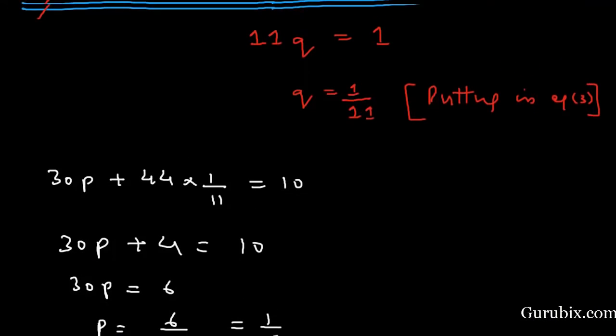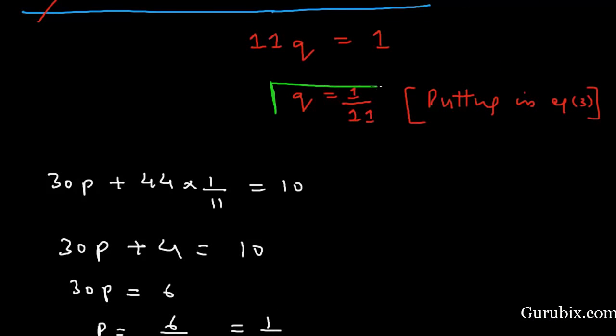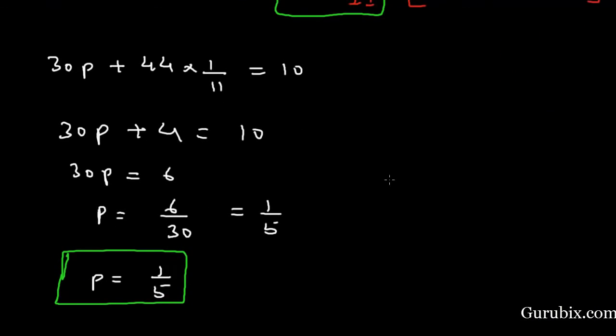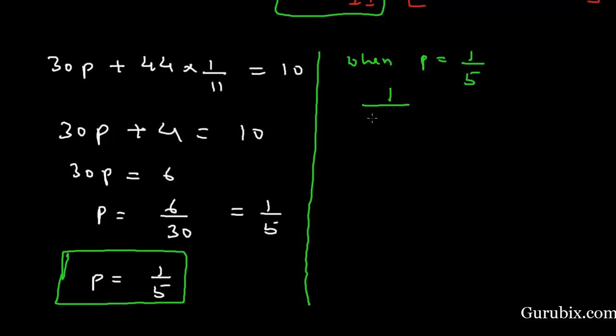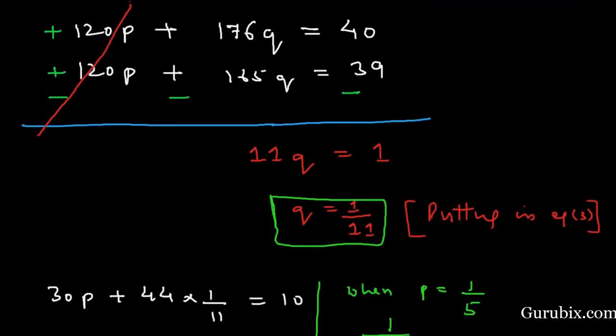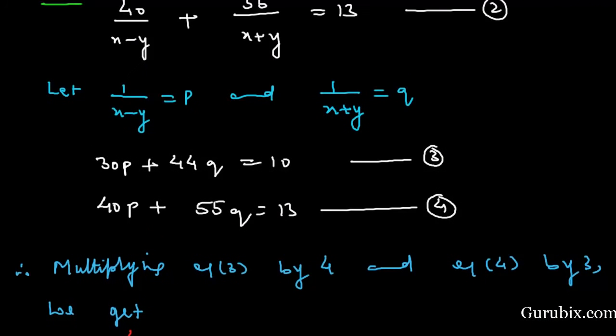Now we have the value of p and q, but we have to find the value of x and y. This means we have to form other equations, and for that we shall write when p is equal to 1 over 5, and we let p is equal to 1 over x minus y before forming equation number 3 and equation number 4.